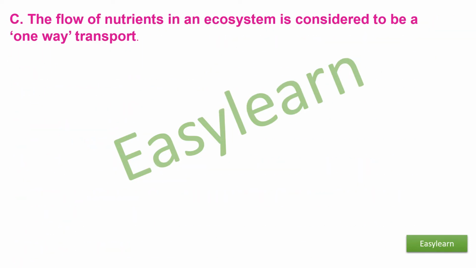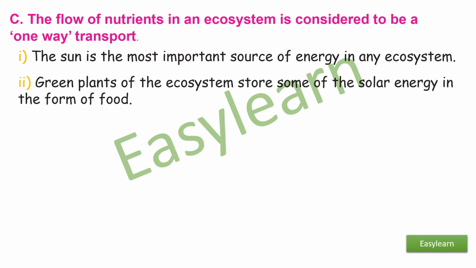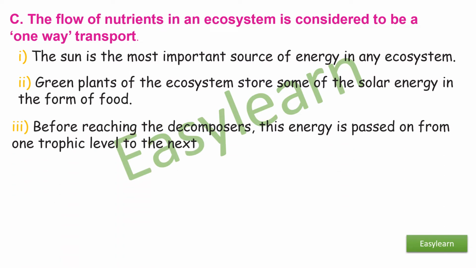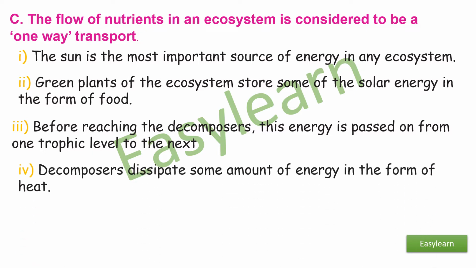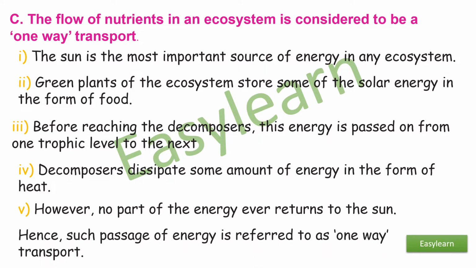C. The flow of nutrients in an ecosystem is considered to be a one-way transport. Answer. First, the sun is the most important source of energy in any ecosystem. Green plants of the ecosystem store some of the solar energy in the form of food. Before reaching the decomposers, this energy is passed on from one trophic level to the next. Decomposers dissipate some amount of energy in the form of heat. However, no part of the energy ever returns to the sun. Hence, such passage of energy is referred to as one-way transport.